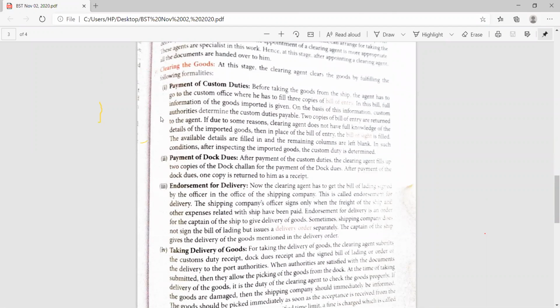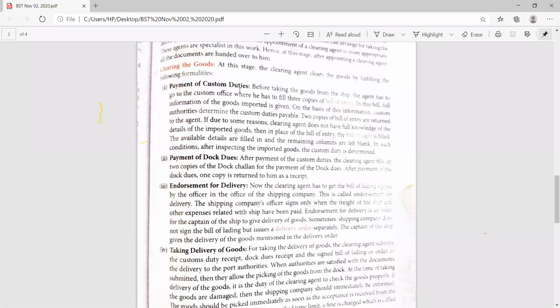And what is the procedure? There is a different procedure. You may get a small 3-mark question on what is the procedure of clearing the goods from the port by the importer. You may get this as a separate question as well. Instead of the import procedure or export procedure, you might have 2 questions carrying 3 marks. The one, what is the clearing procedure of the goods by the importer, or the second question, what are the documents required. You may get 2 questions carrying 3 marks each, so in total you will get 6 marks no doubt from these 2 chapters. But it may be one in-between question as well.